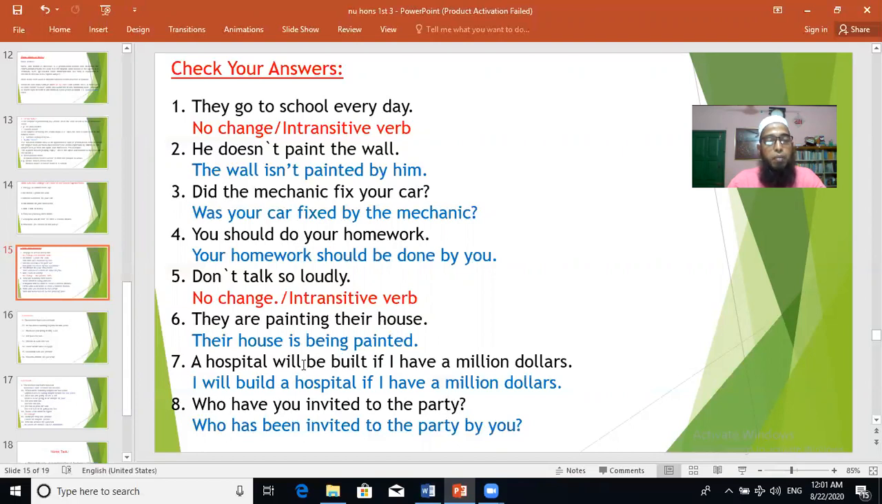This is the helping verb of future continuous tense. So the active voice should be future simple tense. I will build a hospital if I have $1 million. Number 8, who have you invited to the party? So present perfect tense. Who has been invited to the party by you? That is the answer.